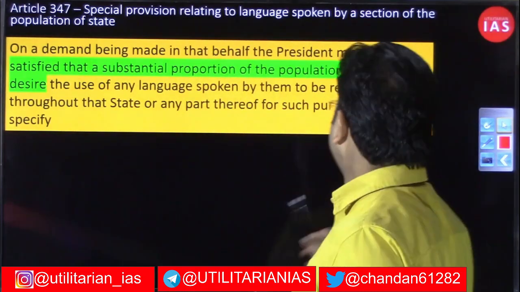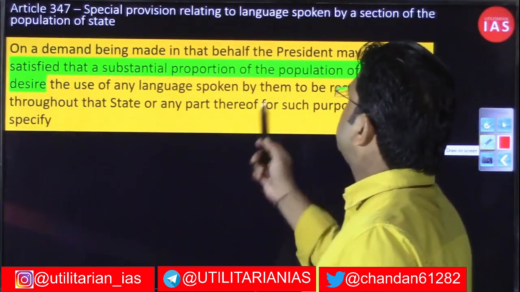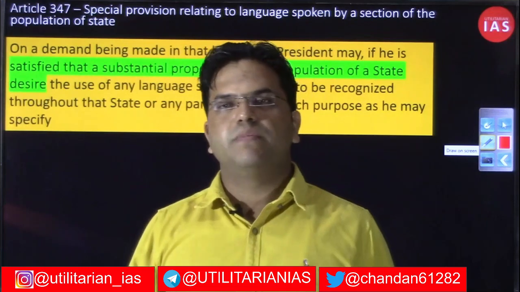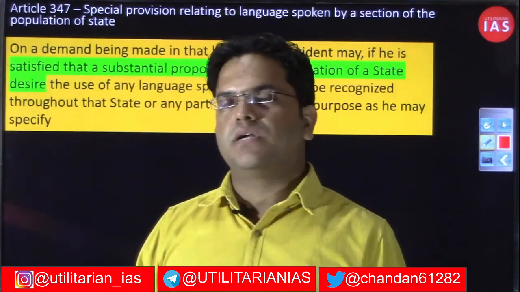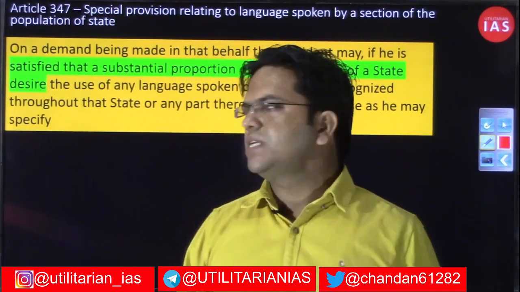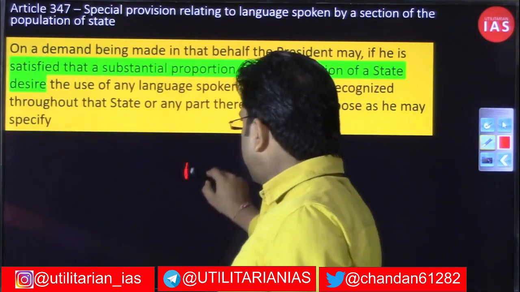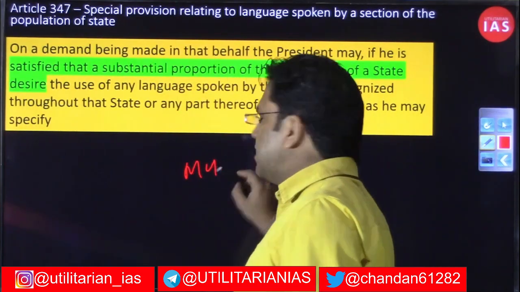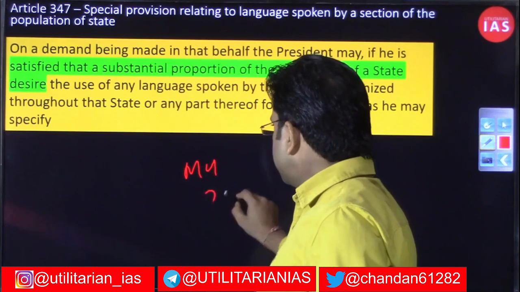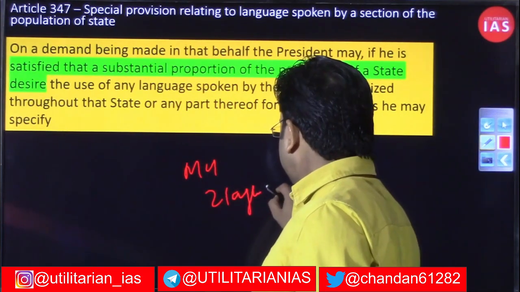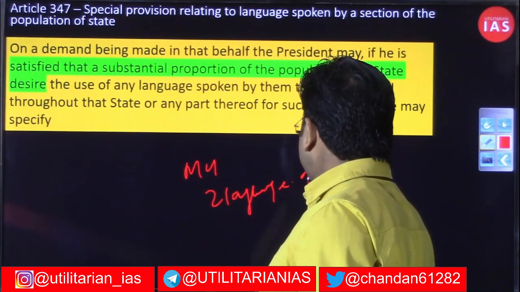Now we have Article 347, which talks about special provision related to the language by a section of a particular population of a state. So let us take an example. Suppose Maharashtra, which happens to be a huge state, has declared two languages as their official language.